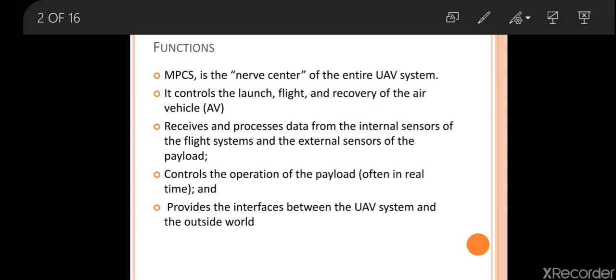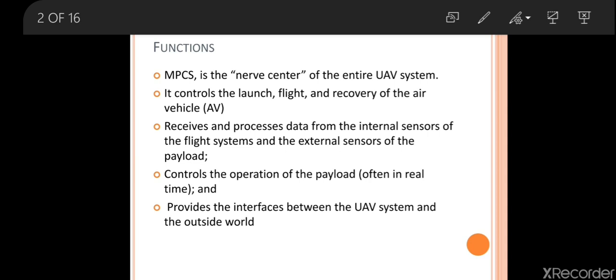Next, it will receive and process the data from internal sensors of the flight system and external sensors of the payload. Normally, if you want to operate the air vehicle, we need a number of sensors. Since there is no pilot inside the air vehicle, it is operated by a human from the ground station. So we have the control system only. Through the sensors only we are operating. The sensors transmit the information on how our air vehicle is moving. That gives all the information about the flight path. So through the sensors only we are collecting all the information.